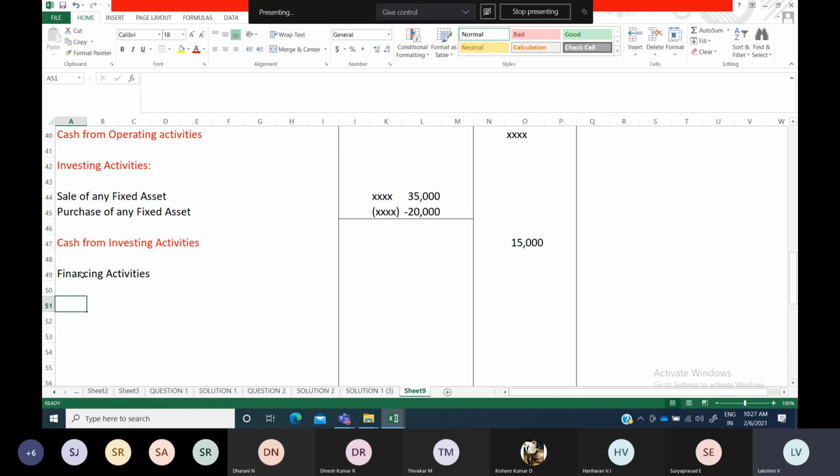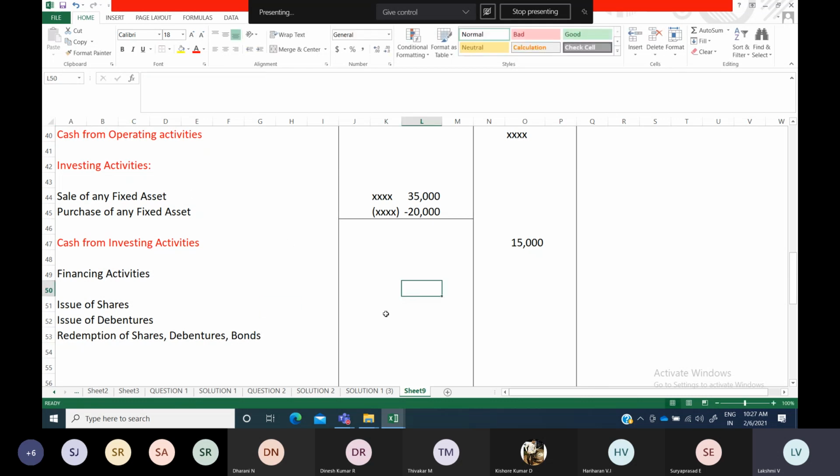So the financing activities will include the issue of shares, share capital, issue of debentures, anything if it is there, and you include redemption of shares and debentures or bonds. Whatever shares, debentures, bonds, anything you come across, only in financing activities it will come. So in financing activities, either here also it can be an inflow or outflow.